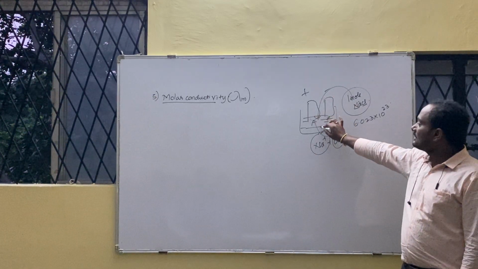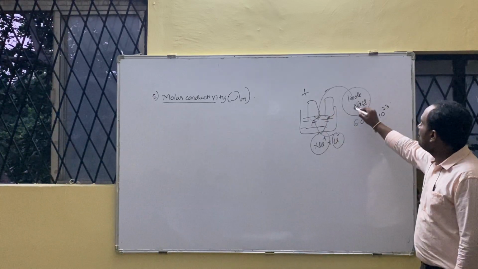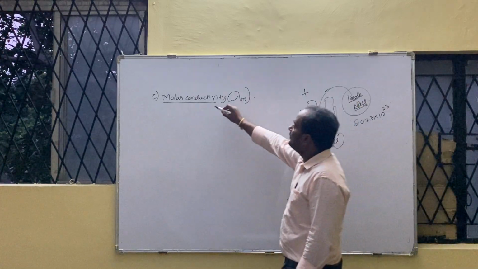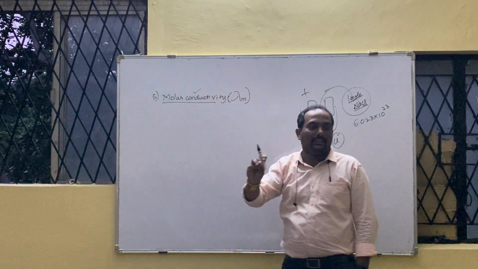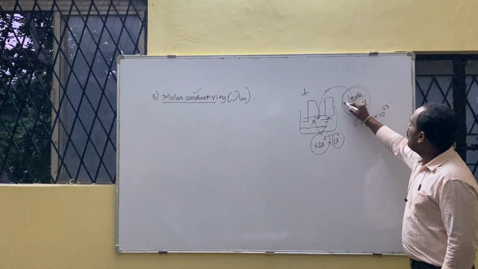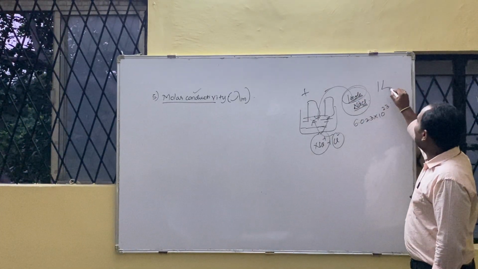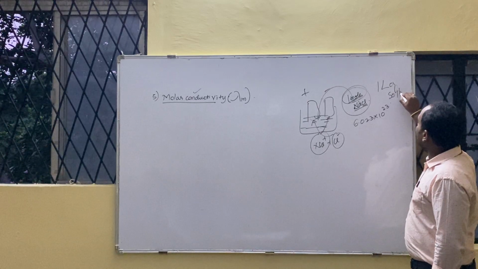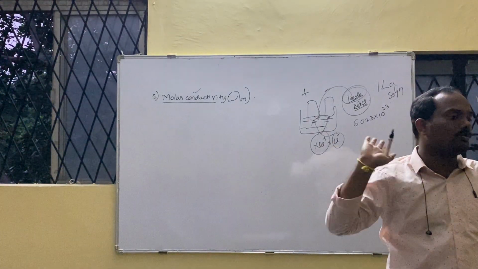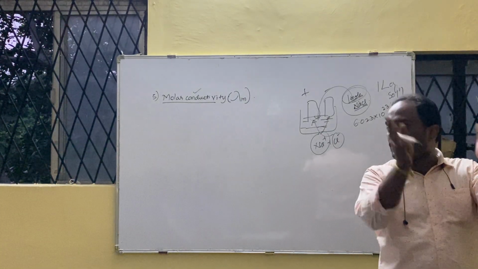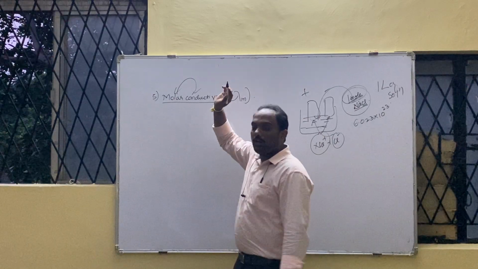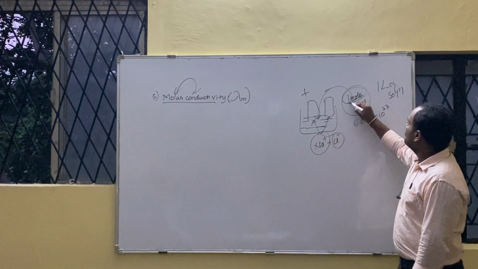Then that conductance is observed due to dissolution of 1 mole of solute, can also be called as molar conductivity. It is the conductivity observed by the dissolution of how much mole? 1 mole of solute in 1 liter of which one? Solution at given temperature, because molarity is nothing but 1 mole of solute in 1 liter of solution. How much conductivity is observed there? That conductivity is not simple conductivity. It is supposed to be called as what? Molar conductivity, because you are dissolving how much?